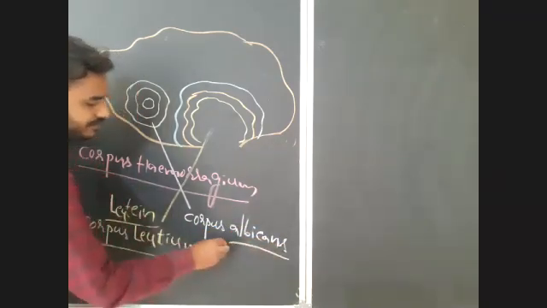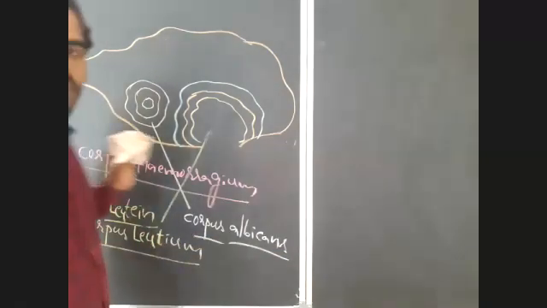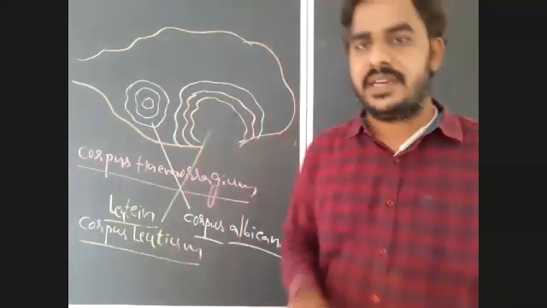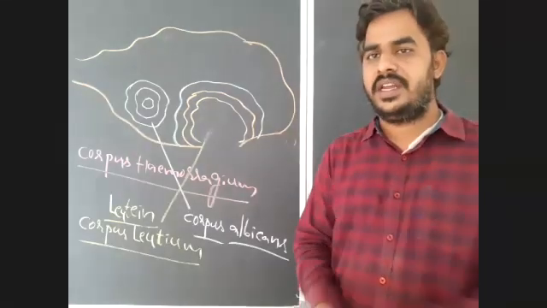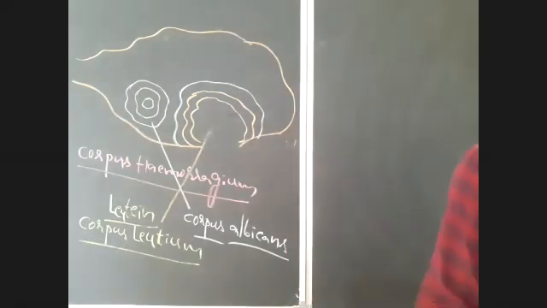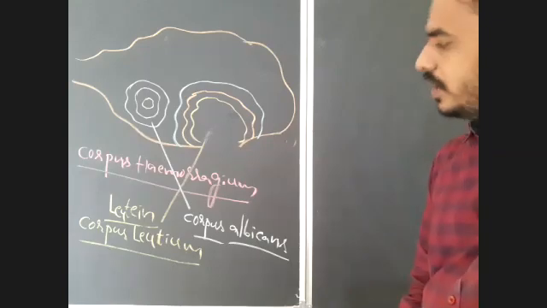Albumin, you all know that. Which color? White color. So corpus albicans means white color body, that we have to remember here.